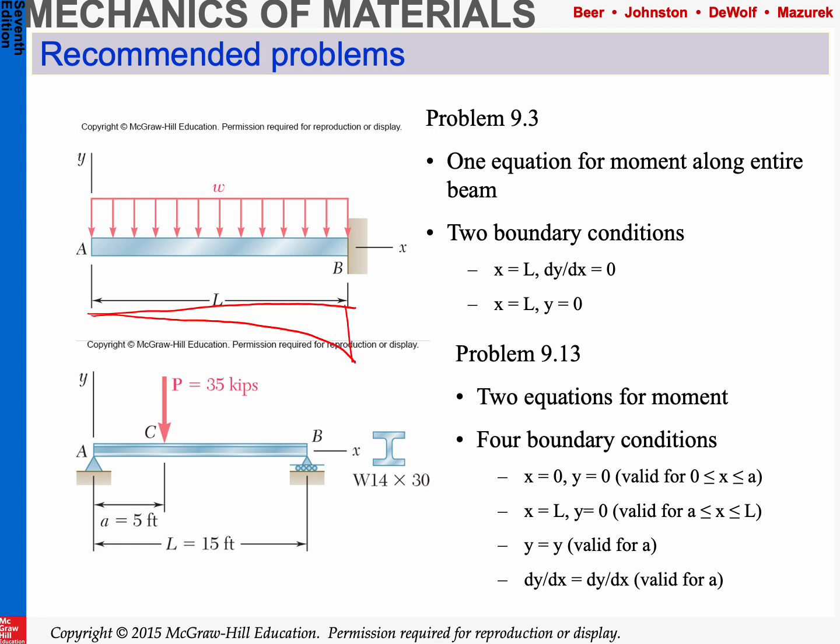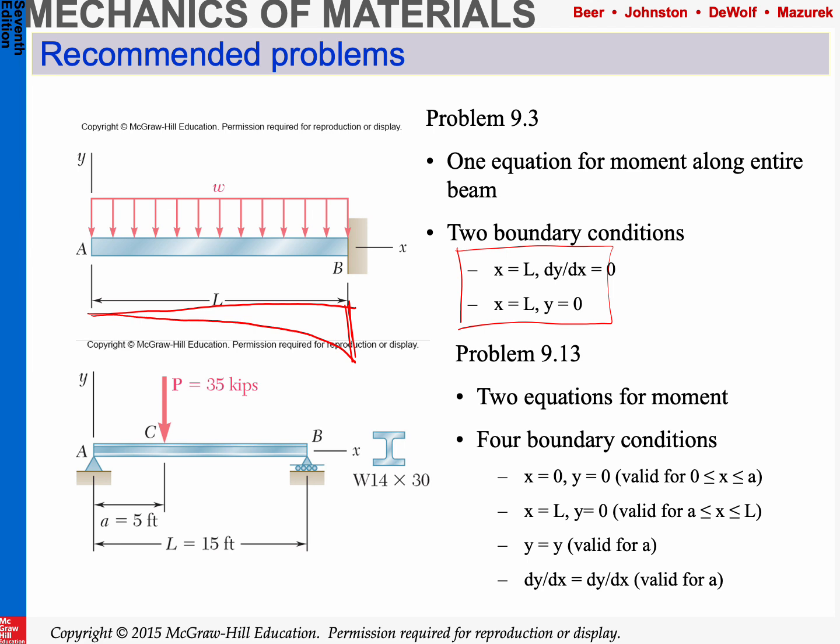If we drew the moment diagram, it's a parabola with a concave down shape. It goes up at the support because we have a moment at the reaction. We have one equation, and we have two boundary conditions as shown here. So we can use those boundary conditions to figure out how to solve the actual problem.